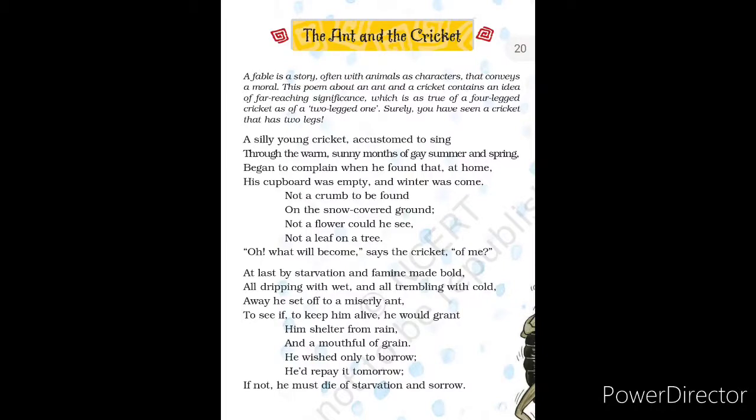So here at last the cricket wants to meet the miserly. Miserly means the tiny creature, that the creature is the aunt. He was hoping that from the aunt he can get some food and survive. So at last he is moving towards the ant's house where he can get some help.